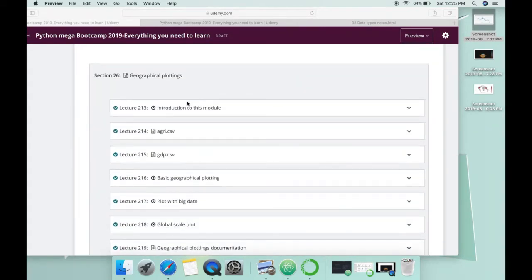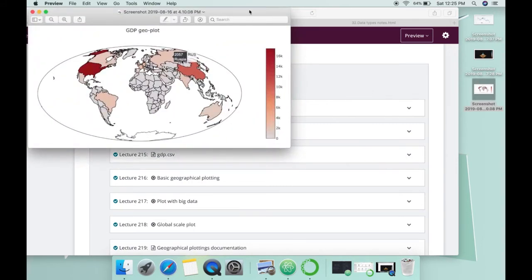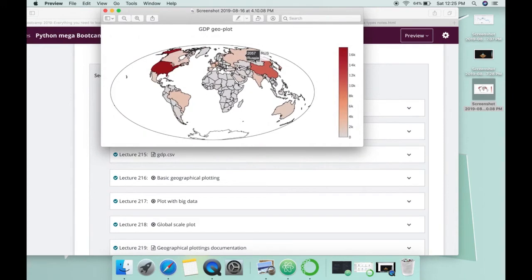All of these 5 sections are for learning these things. Also in geographical plotting, we will learn how you can work on big data to plot everything globally. So we will make these kinds of 3D global plots, which you can actually move also, but this one is actually a screenshot.